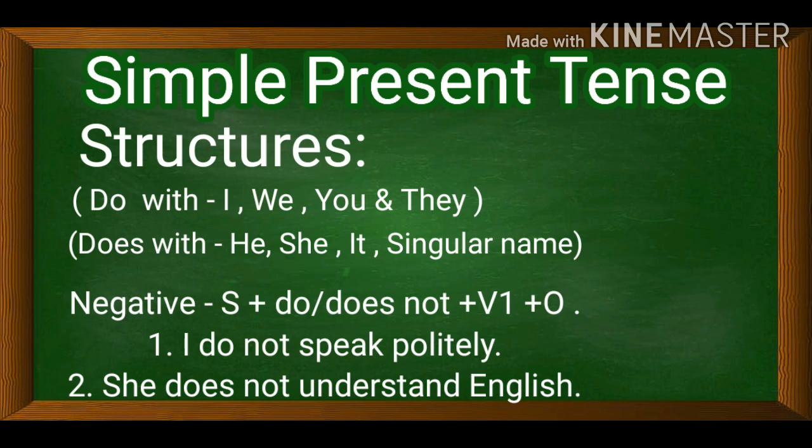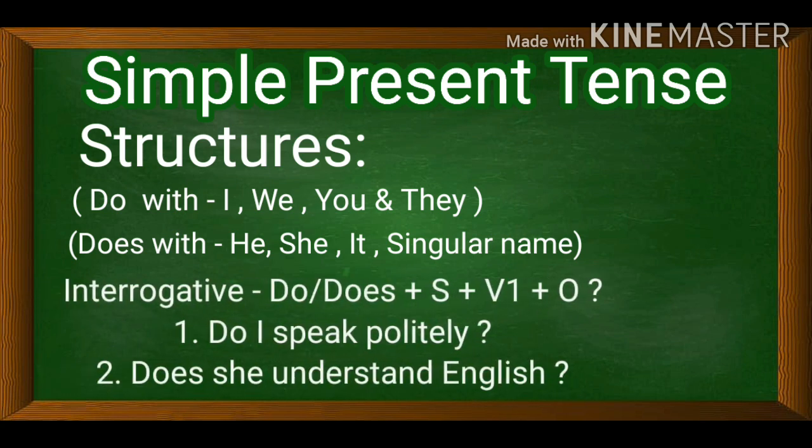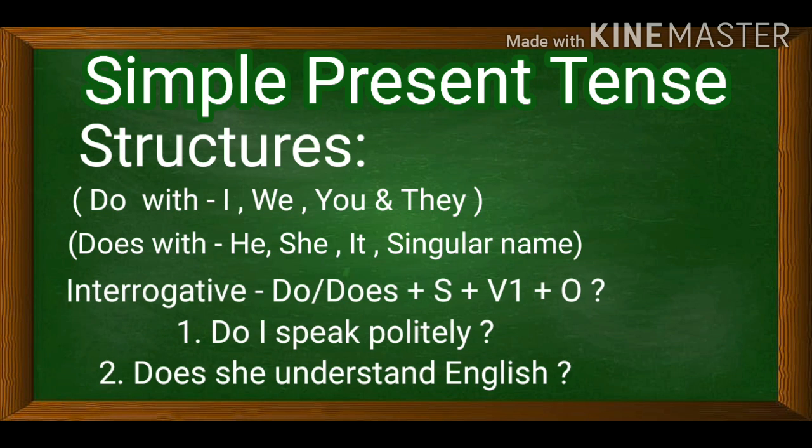Understood? So how to frame interrogative sentences in simple present tense? The structure is do, does plus subject plus V1 plus object. The same example I will take here. As I told you, I speak politely. In interrogative it will be, do I speak politely?